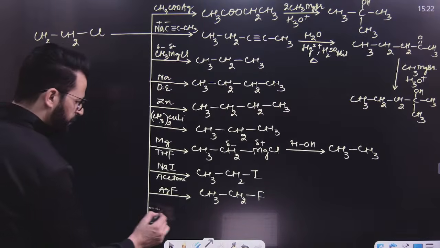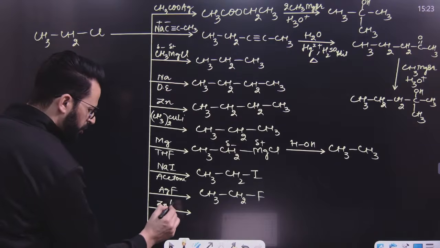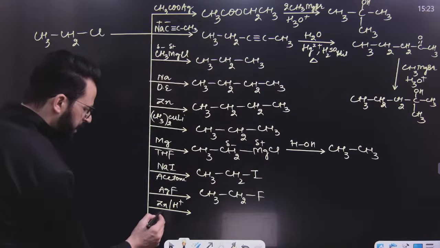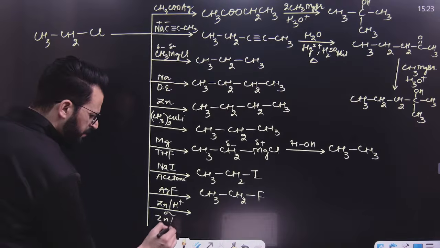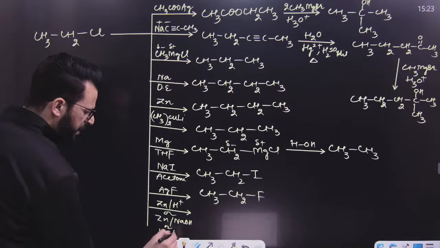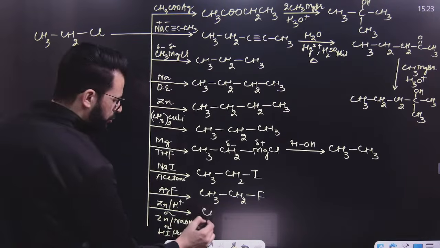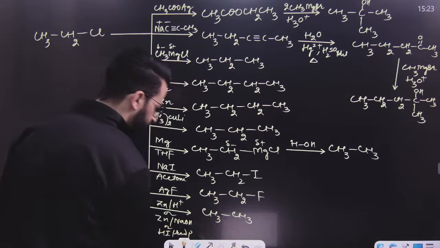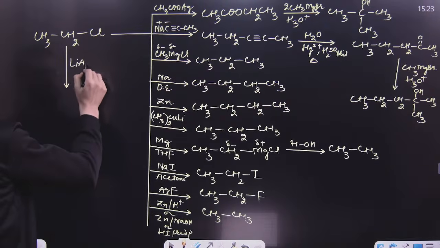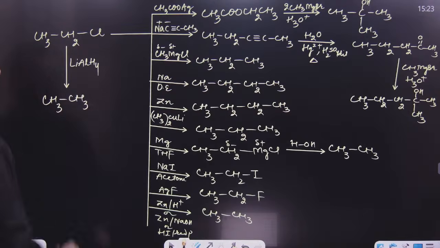Then similarly, if we want to reduce this alkyl halide, say for example zinc in presence of acid, not necessary zinc, say an active metal in presence of acid, or you can say zinc in presence of base, or you can say simply HI in presence of red phosphorus. Say reducing agents. So these reducing agents will replace the Cl by H, so the product will become CH3CH3. Similarly, you can write lithium aluminium hydride. That can also reduce this to the corresponding alkane. So it will result in the formation of this alkane.